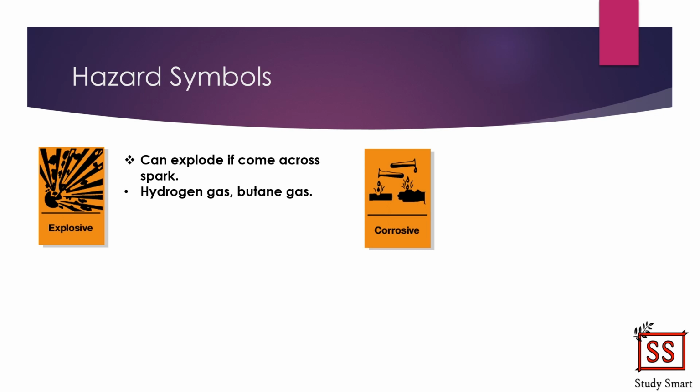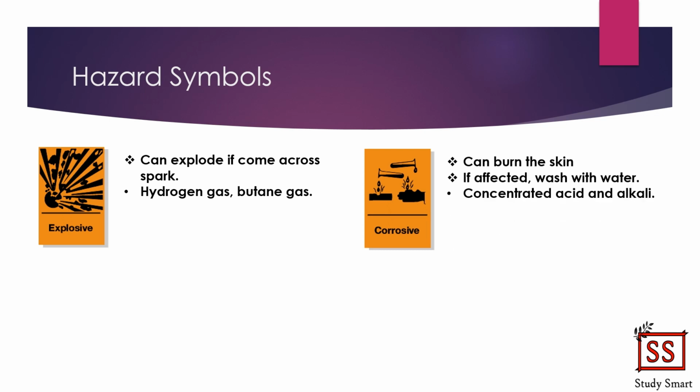Next we have corrosive. Corrosive chemicals can burn your skin if you come in contact with the chemical. The difference between corrosive and irritant is that irritant chemicals, if they come across your skin, will only cause irritation, but corrosive can actually burn your skin. So if you are affected, you need to immediately wash your hand with water. Examples of chemicals that are corrosive are concentrated acid and concentrated alkali.